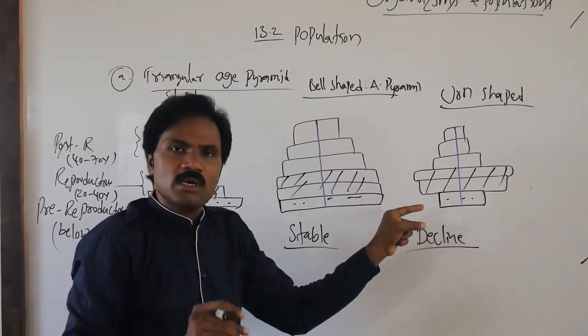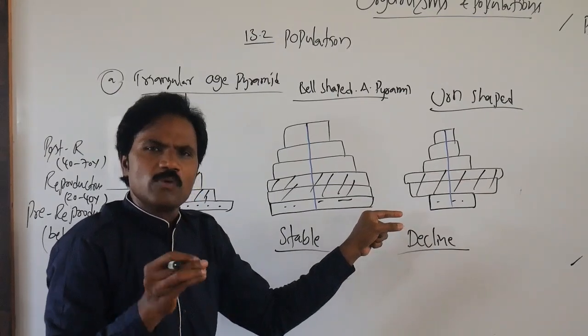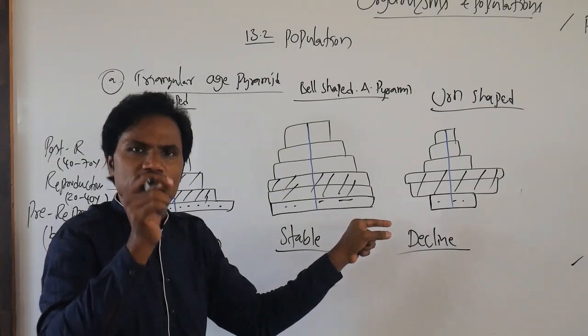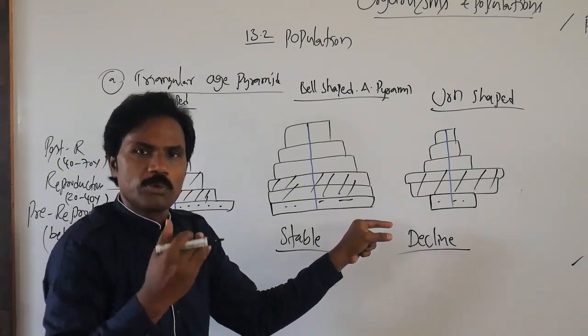In the urn shape, the logic is very simple: the pre-reproductive individuals are very few compared to the reproductive age.